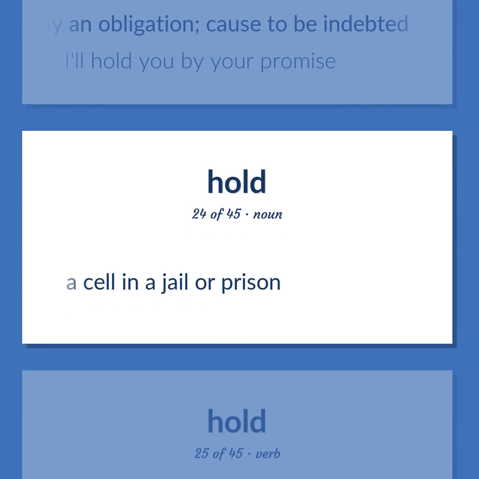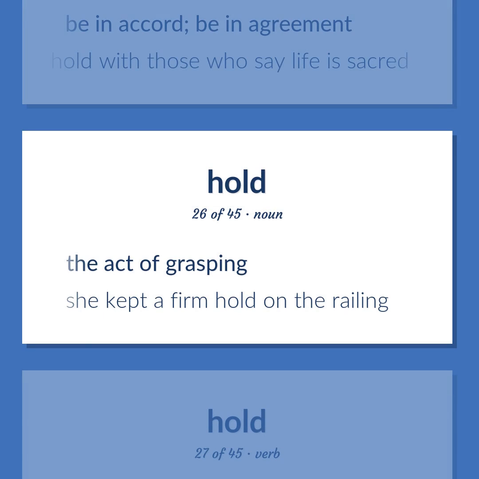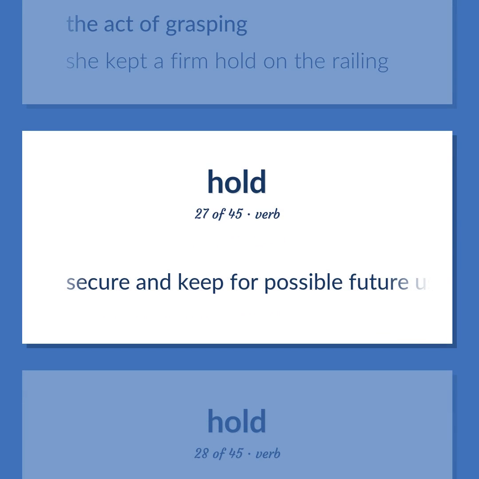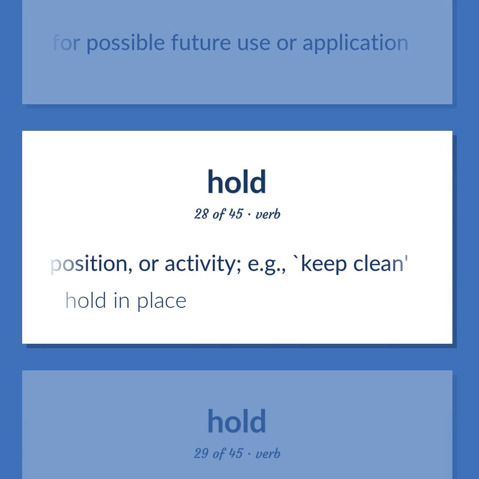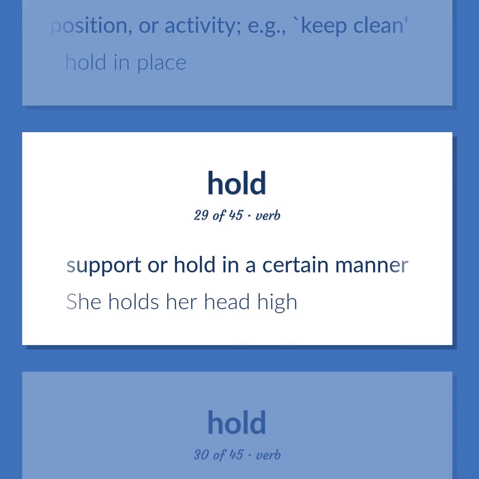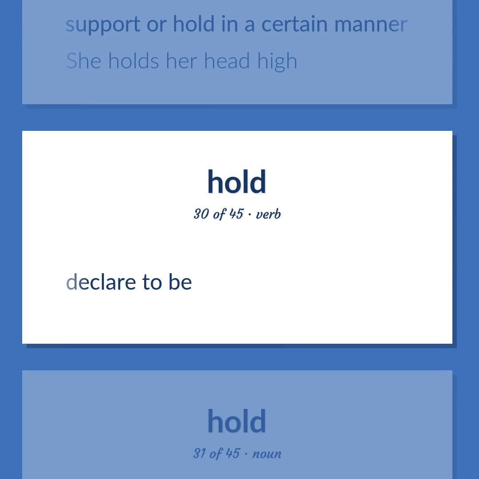A cell in a jail or prison. Be in accord. Be in agreement. I hold with those who say life is sacred. The act of grasping. She kept a firm hold on the railing. Secure and keep for possible future use or application. Cause to continue in a certain state, position, or activity. E.g., keep clean. Hold in place. Support or hold in a certain manner. She holds her head high. Declare to be.